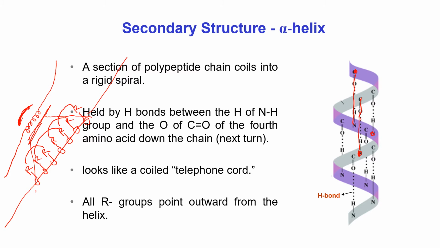This amino acid, that is their side chains, form hydrogen bonds with this. This one with this, and this one with this.